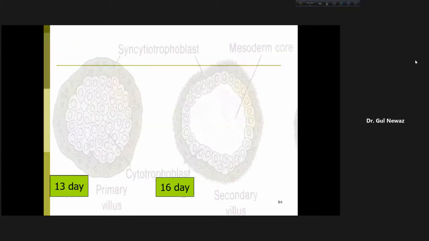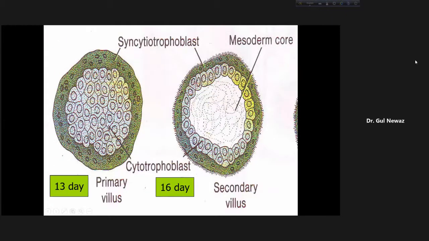So let us see the secondary villi. This is the primary villi and this is the secondary villi. The mesoderm or mesenchymal core is here. Outside is the cytotrophoblast and একদম বাইরে হচ্ছে syncytiotrophoblast and it develops during 16th day, secondary villi. Now come to the tertiary villi.